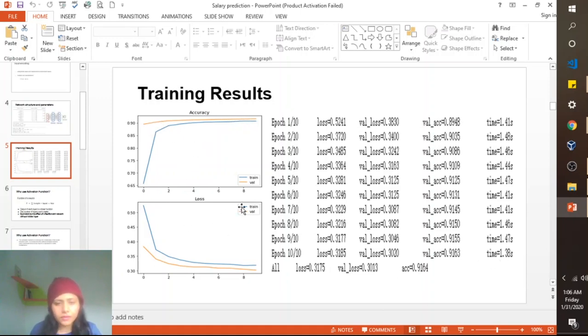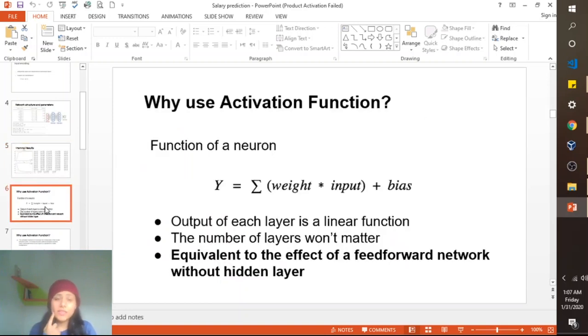So still needs work done in it, but this is a good result. And the loss, similarly, the loss of our 4-layered multi-layered perceptron decreases with the time, training loss and the validation loss.